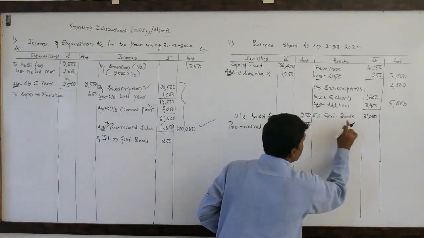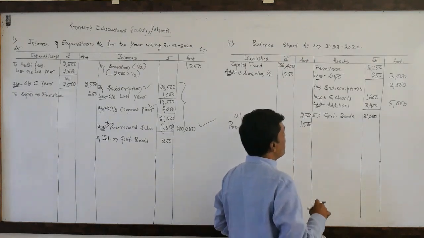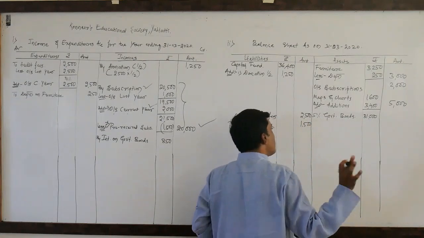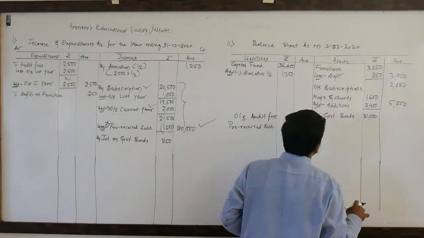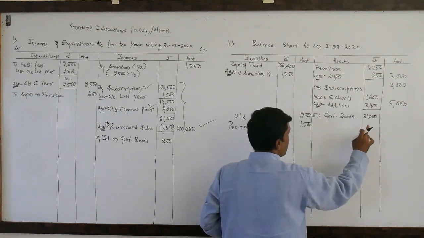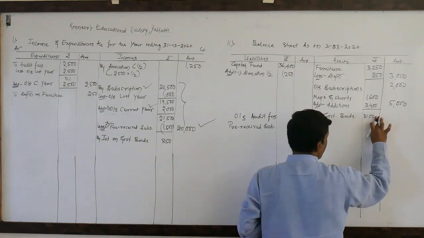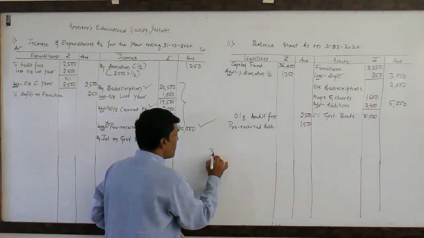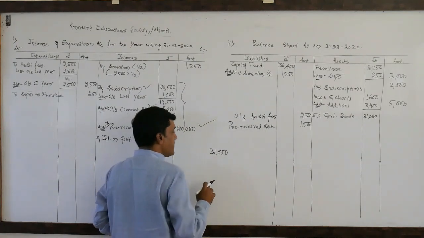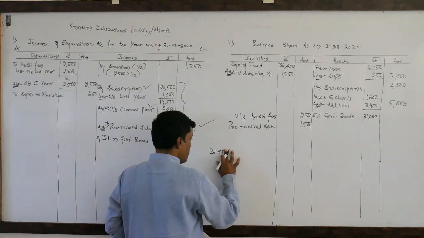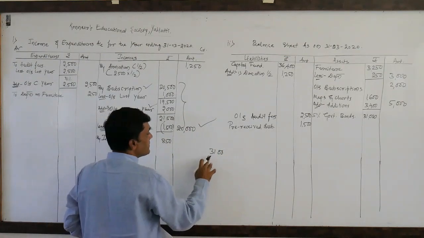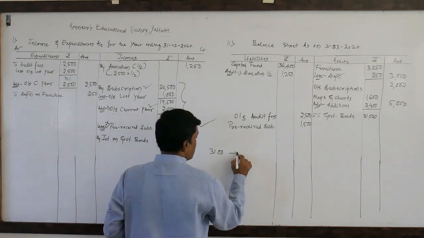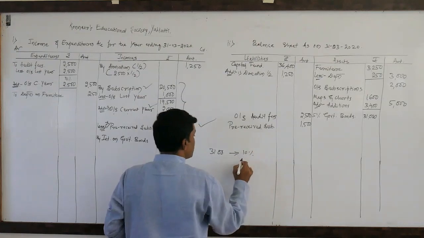What is the 5% of this 31,000? How to calculate this 5%? With the help of this calculator, you can ascertain the 5% of rupees 31,000 in your home. But I will show you without calculator how to ascertain 5% of rupees 31,000. See here, if you remove this last zero, 3,100. The amount is 31,000. If you remove the last zero, it is 3,100, that is the 10%.